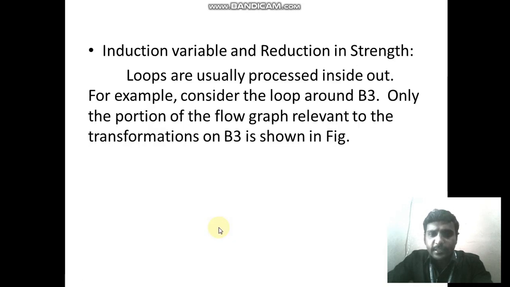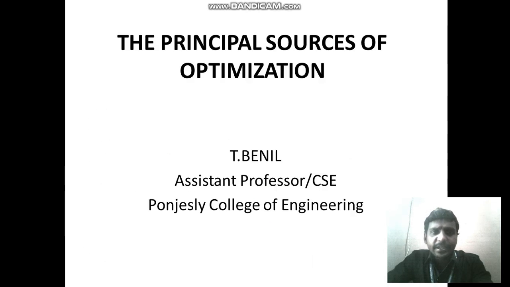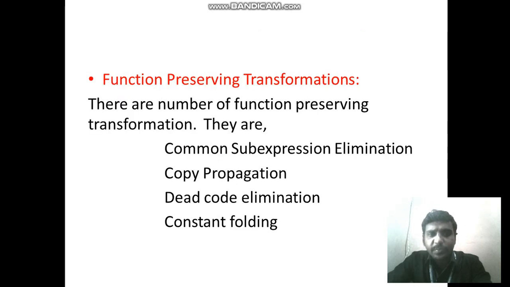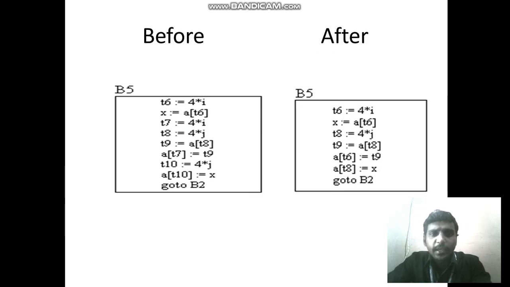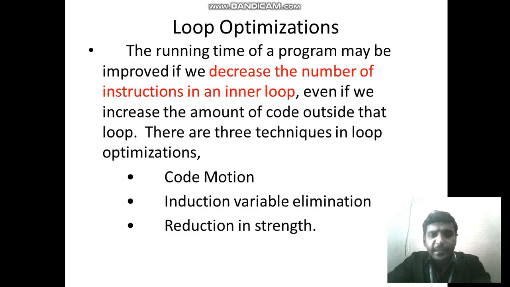Okay, so in this video lecture, you studied about optimization techniques. In optimization techniques, we have function preserving transformation and loop optimization. Function preserving optimization, as the name itself says, includes common sub-expression elimination, copy propagation, dead code elimination, and constant folding. And loop optimization has code motion, induction variable and reduction in strength.